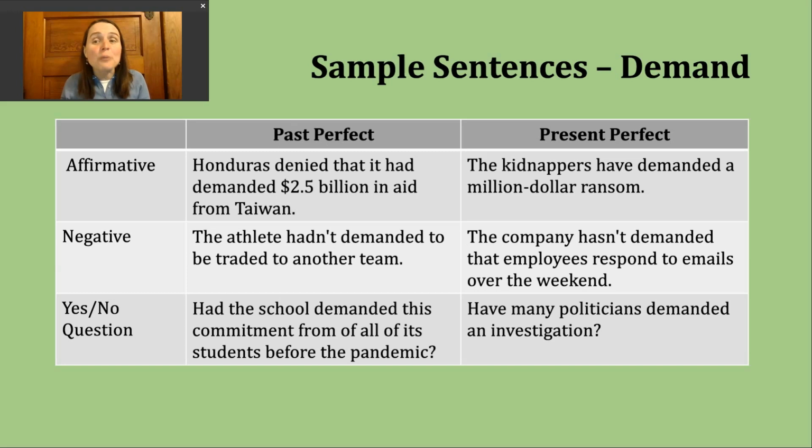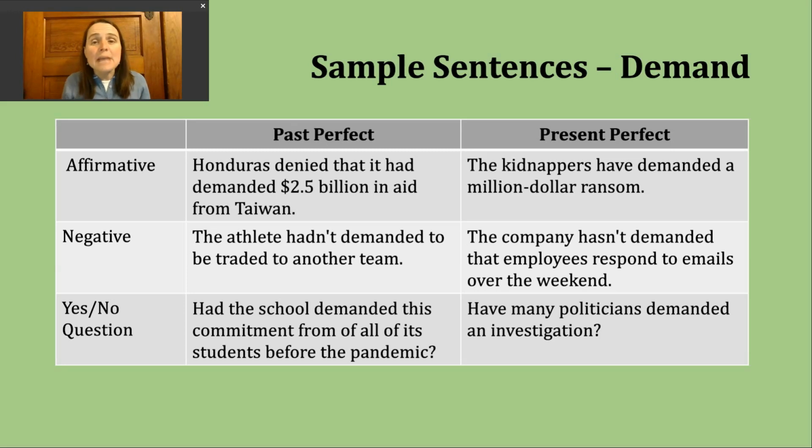Now, let's talk about the present perfect. We use this verb tense to talk about an action that started in the past and continues into the present. We also use it to describe completed actions, but those actions are completed at an unknown point in the past. Sometimes you'll see books or maybe other teachers call this the indefinite past tense.